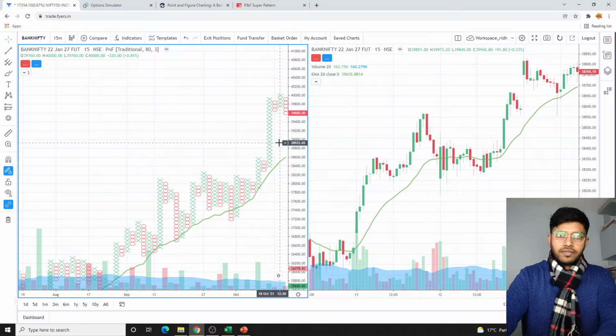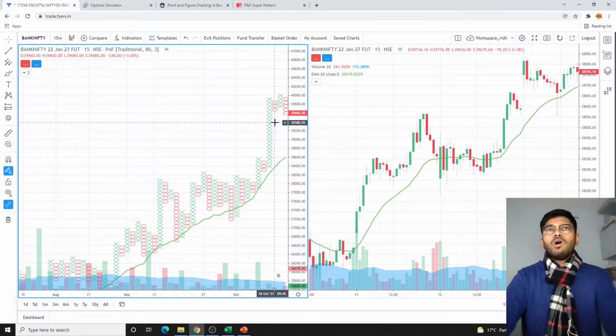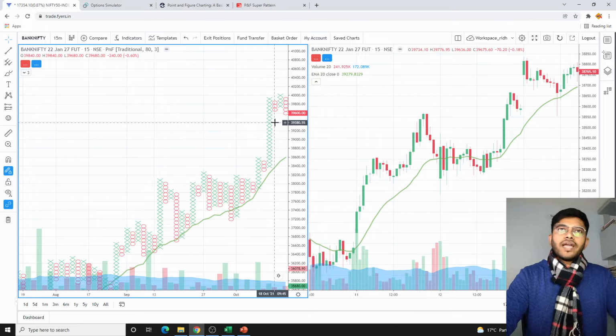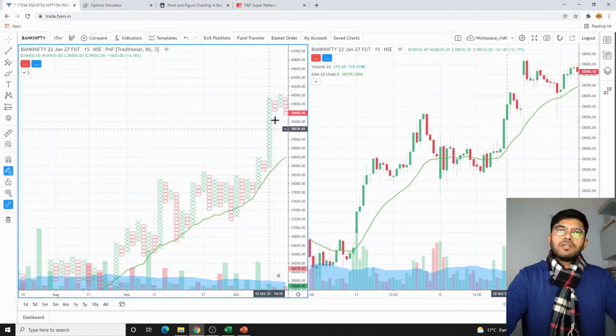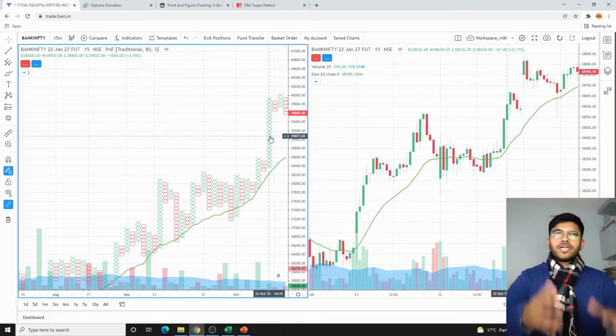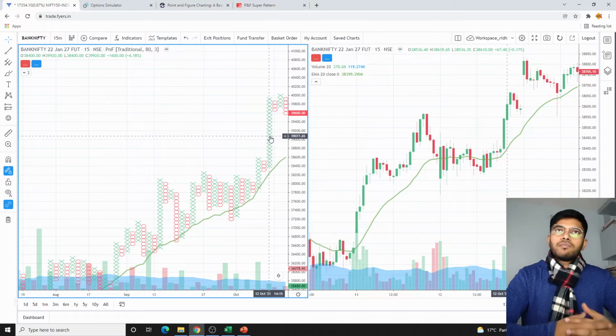So again we see that on 18th of October at 12:30, it tried to break out on the upper side but failed. Now I will be entering into a non-directional trade because I want the market to take a breather here and cool off, take some time to accept a new high, and then it will either try to head higher or just take a dip.